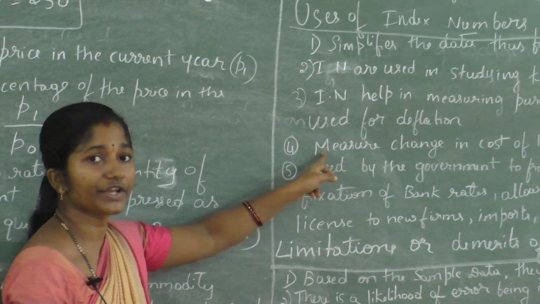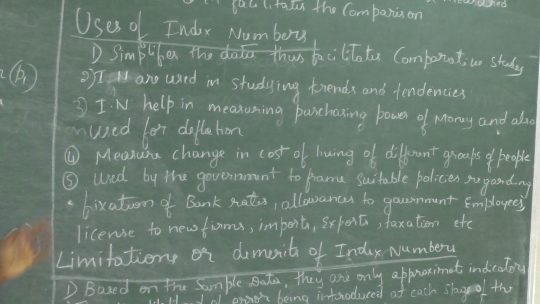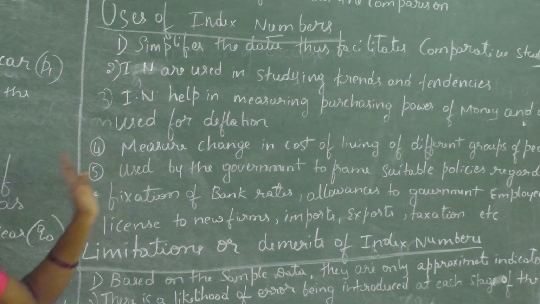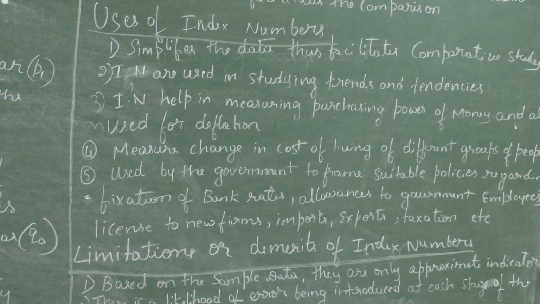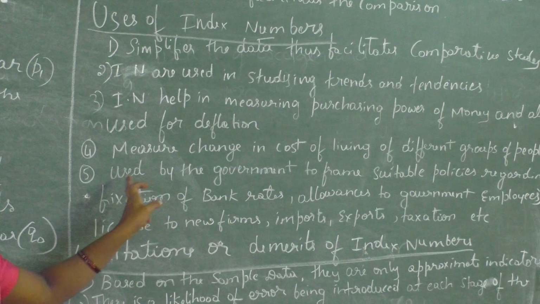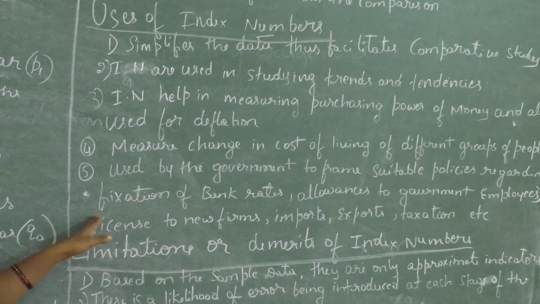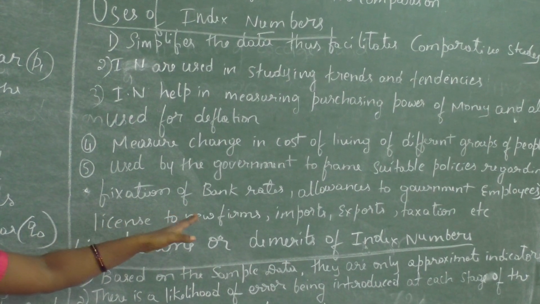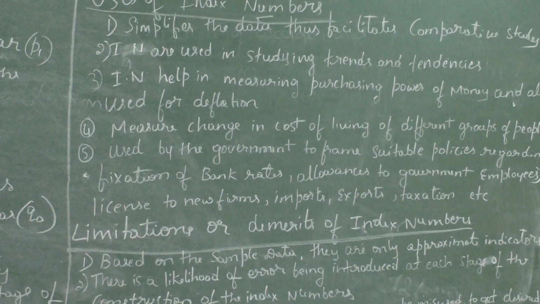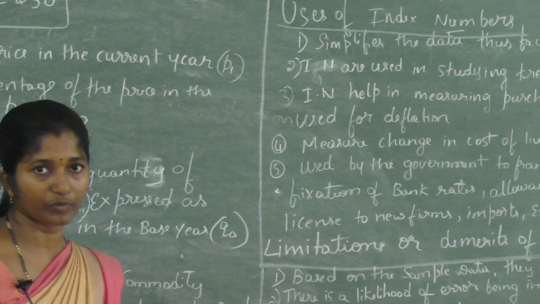Fourth one, index number measures change in the cost of living of different groups of people. It measures the changes. That means we can say that cost of living index number or consumer price index number can also be measured with index number. Next, fifth one, index number is used by the government to frame suitable policies regarding fixation of bank rates, allowances to government employees, licenses to new firms, imports, exports, taxation, etc. These are all uses of index number.